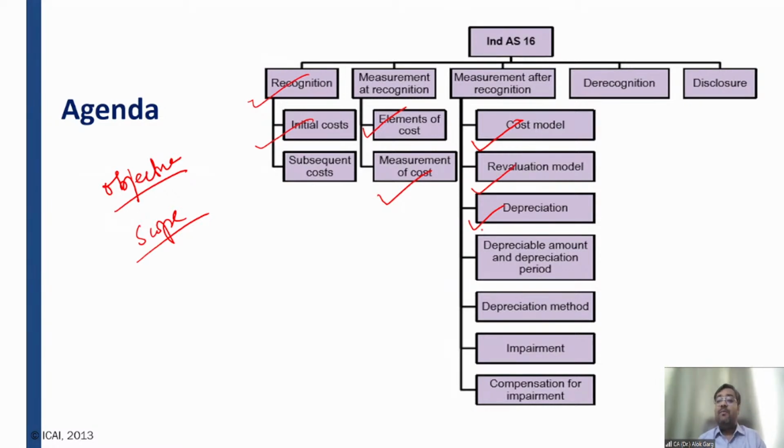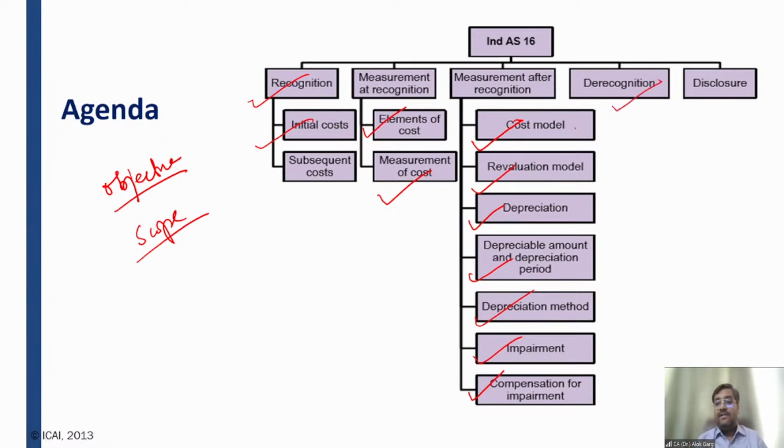Then we will discuss what is meant by depreciable amount, depreciation period, and depreciation method. And of course, we will touch upon impairment as well, although impairment is not the authority of this standard. Impairment is the authority of Ind AS 36. Then we will discuss if an entity is getting any compensation for impairment, what the accounting treatment will be.